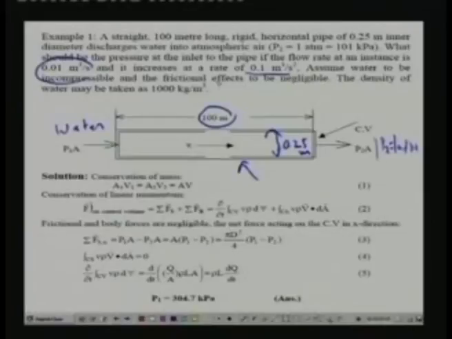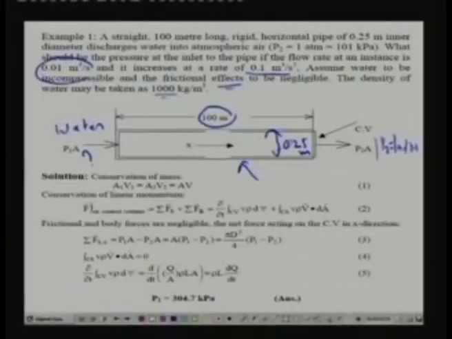And we can assume the water to be incompressible, and we can also neglect frictional effects and take the density of water as 1000 kg per meter cube. What we have to find out is what should be the pressure at the inlet so that water under these conditions can flow through this pipe.